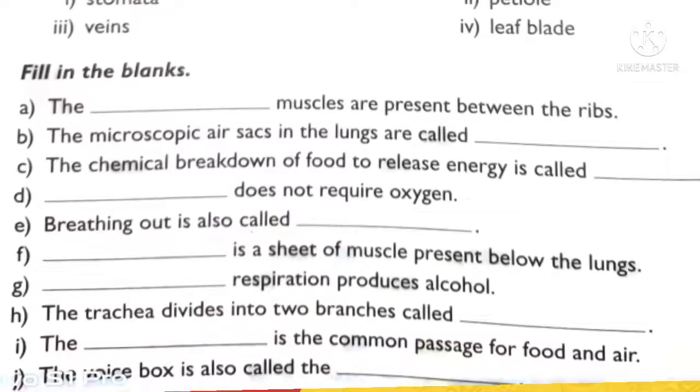I: dash is the common passage for food and air. The pharynx is the part of our respiratory system that is a common passage for food and air, where your food pipe and windpipe meet together. The last question: the voice box is also called the larynx. The voice box in our body is called the larynx.